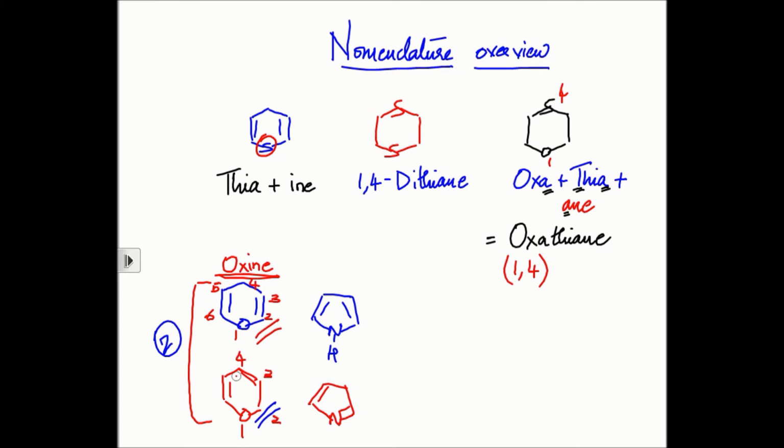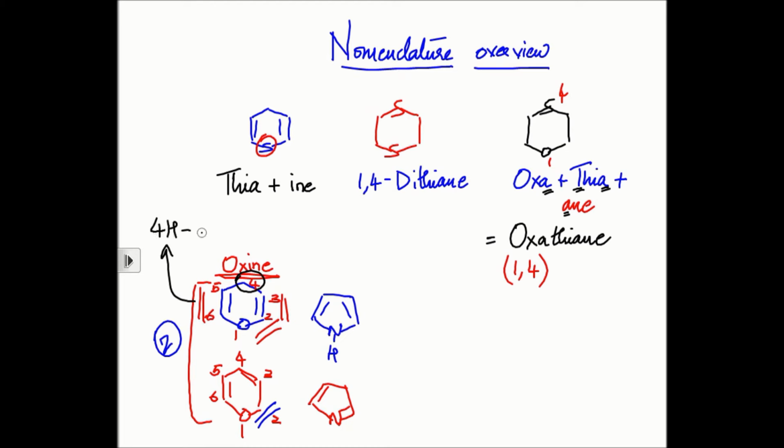If you look at this carbon atom, this carbon atom, this carbon atom, this carbon atom, these 4 carbon atoms, I can either number it as 1, 2, 3, 4, 5, 6 clockwise or anti-clockwise, it doesn't really matter. But the carbon atoms 2, 3, 5 and 6 are unsaturated carbon atoms.